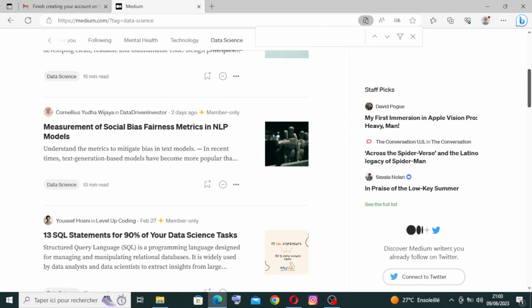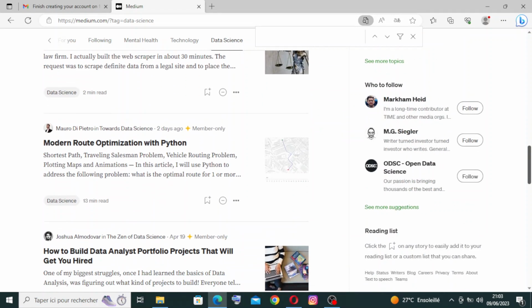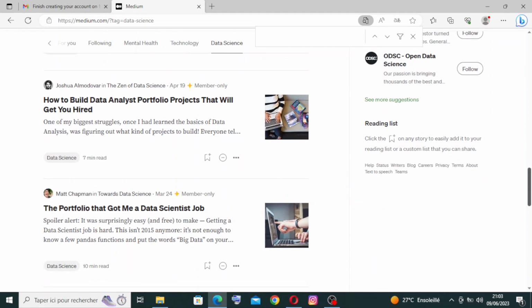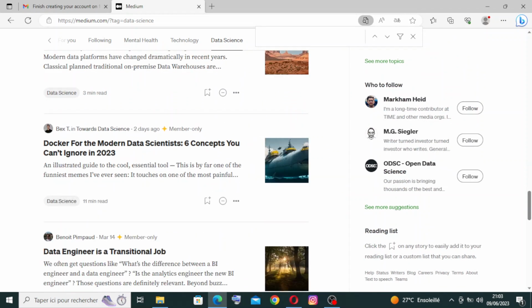Readers can engage in discussions, ask questions, and share insights in the comments section of the articles, fostering a collaborative environment. Like you see here, this is some of the data science community that Towards Data Science provides to us.